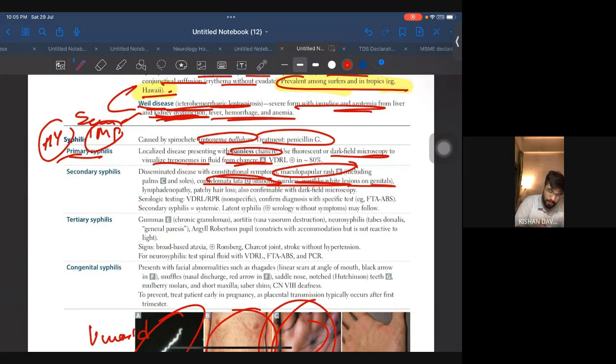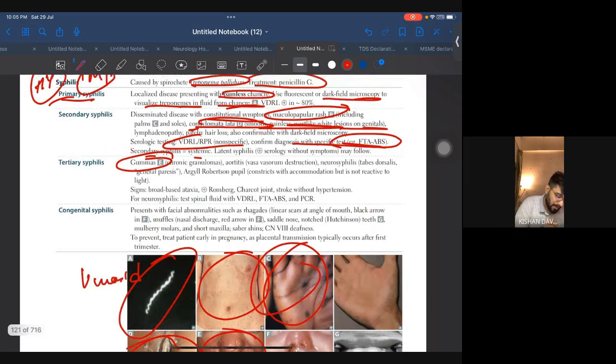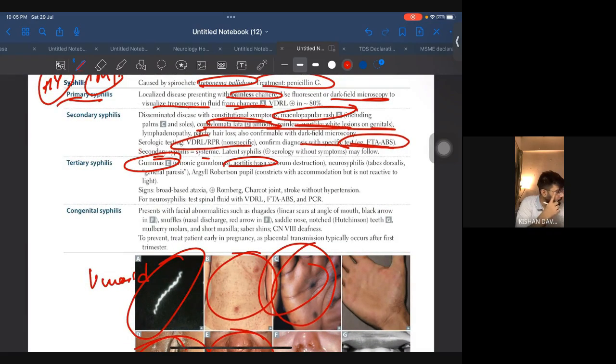If they want to ask you about secondary syphilis, they will give you condyloma lata or a maculopapular rash. Another thing they will give you is VDRL, with a specific confirmed diagnosis by a specific test, FTA-ABS antibody. Secondary syphilis is systemic. Okay. Coming to tertiary, there will be gummas. Now this is what gummas look like. Okay, aortitis, there will be a problem in the aorta. We saw this aortitis, I think, in thoracic aortic aneurysm. Okay.